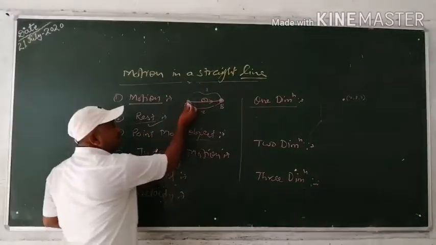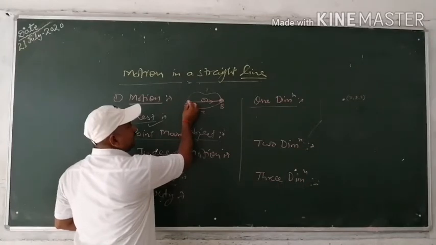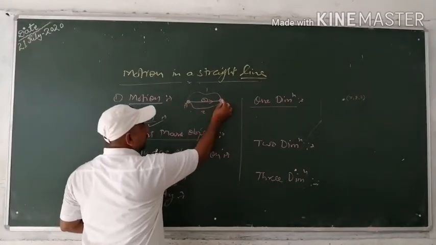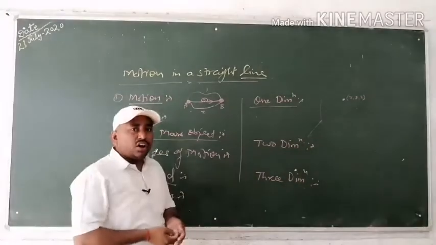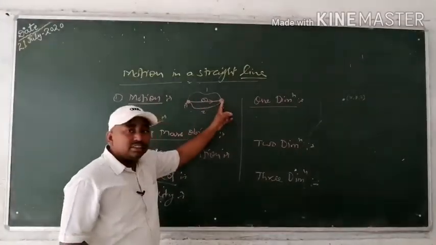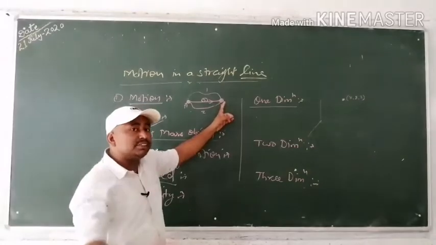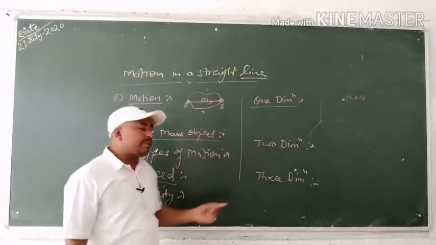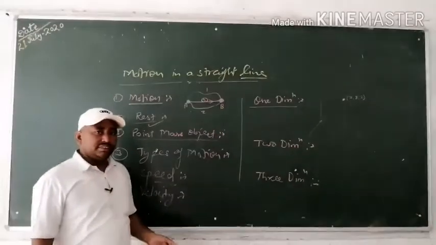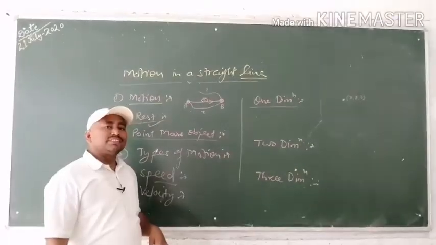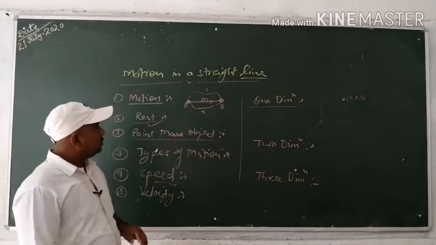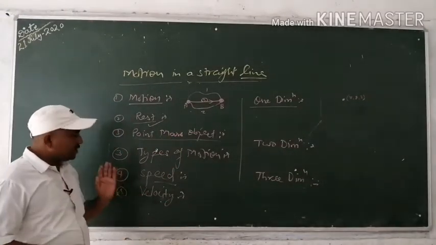So when an object moves from A and reaches point B, how much time is taken? At what rate does the object reach B? The rate of change of displacement is known as velocity. This is a vector quantity. It contains direction and its unit is also meter per second. So this is all about velocity.